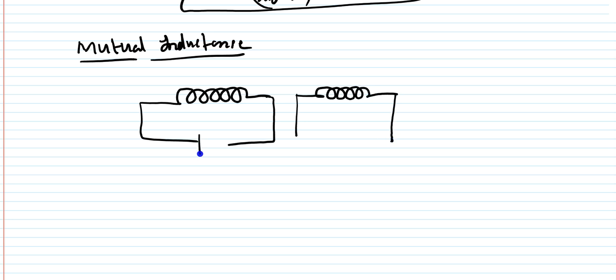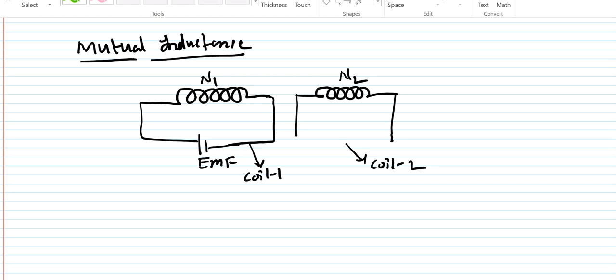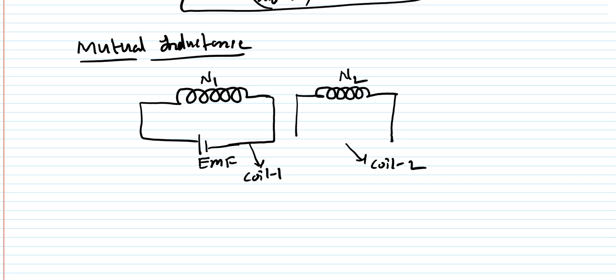This is coil 1 and it has the excitation here. This is coil 2 I'm taking, and this coil has N1 turns and this coil has N2 turns, number of turns I can assume, and coil 1 and coil 2 are placed near to each other, in proximity to each other.